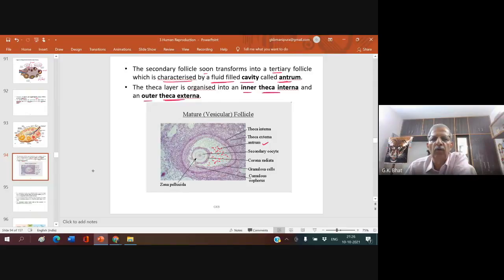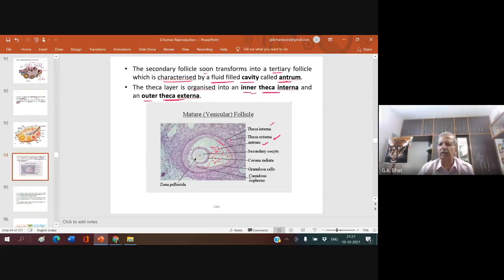This is what you have: the antrum, and many more granulosa layers. The theca layer, which was one, now becomes two: theca interna and theca externa. Externa means outer, interna means inner, and theca means covering.